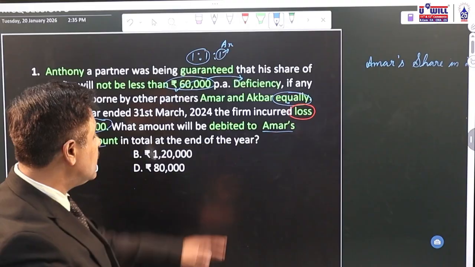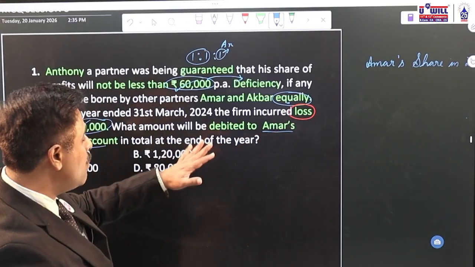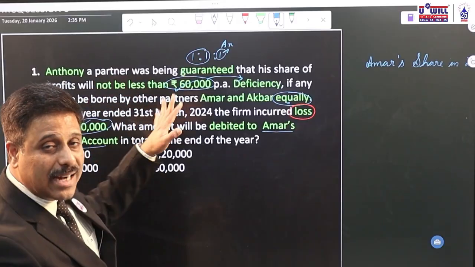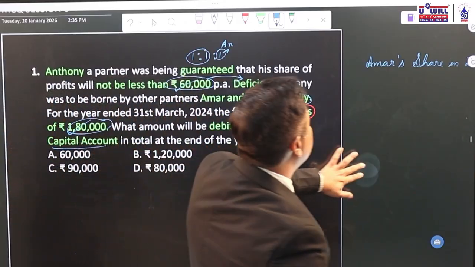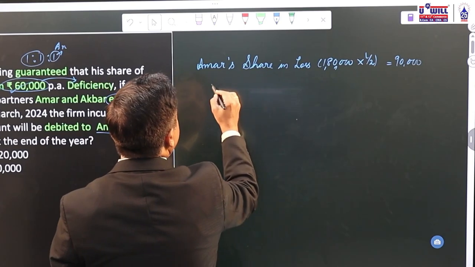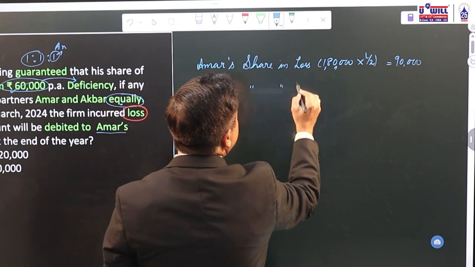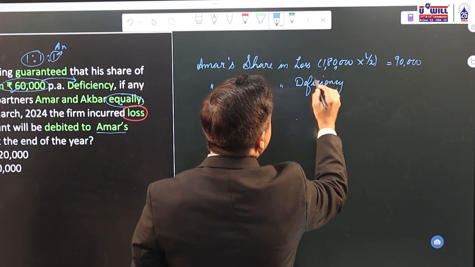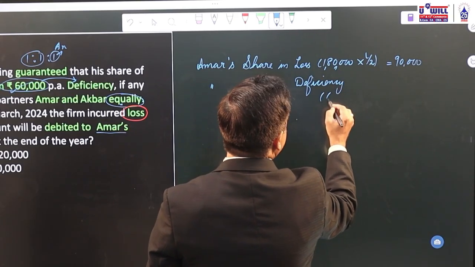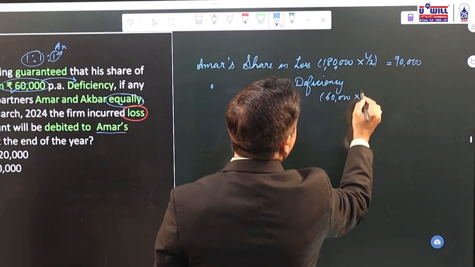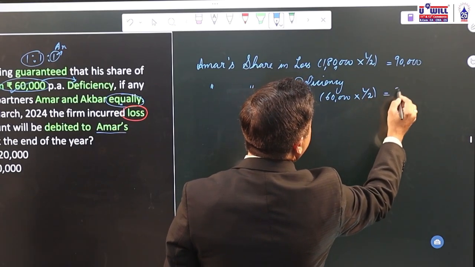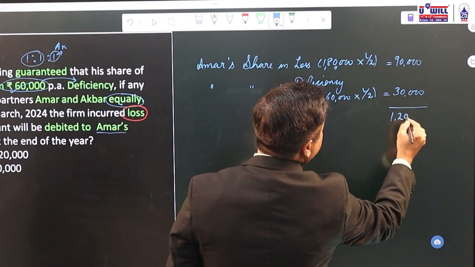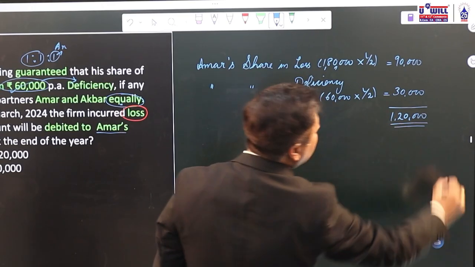Reason? There is a loss in the firm. So loss will be borne by Amar and Akbar only. Plus they have guaranteed 60,000 to Anthony. So that also is the deficiency which Amar and Akbar have to bear. So what will be Amar's share in the deficiency? Entire 60,000 is the deficiency. Since they are going to bear it equally, 60,000's half, the deficiency will be equal to 30,000. In short, 90 plus 30. Amar's capital account will be debited with the total amount of 1,20,000.